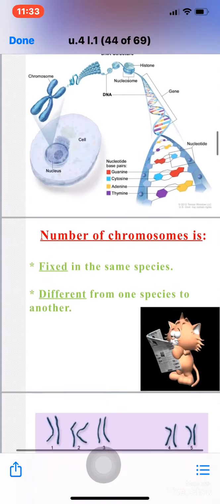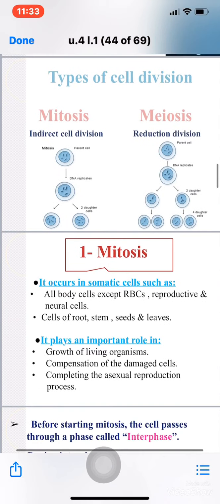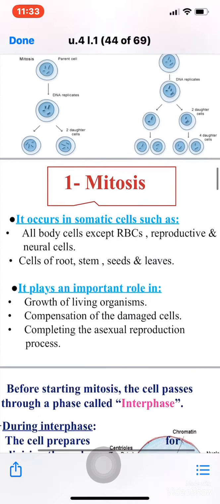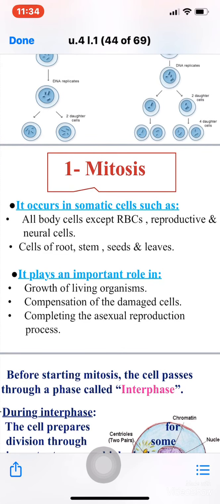Now let's return back to the types of cell division. We will talk first about mitosis. Mitosis occurs in somatic cells, as I said, all the body cells except red blood cells, which don't divide, and neural cells.